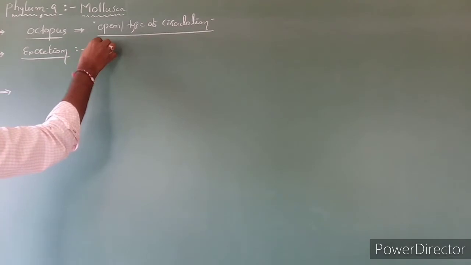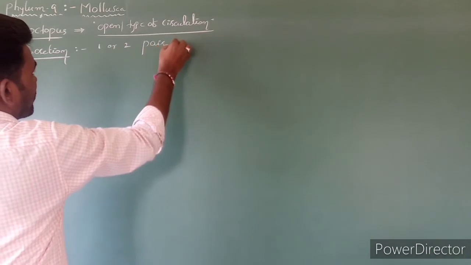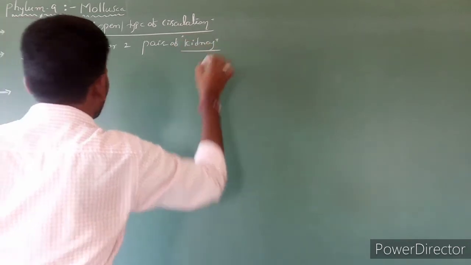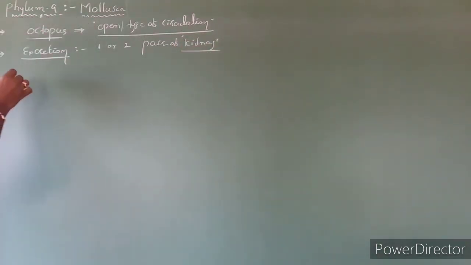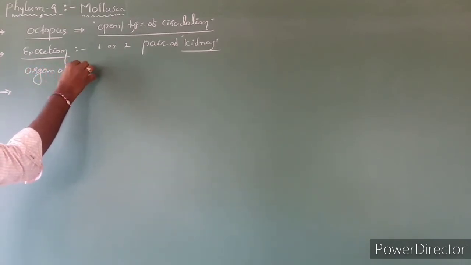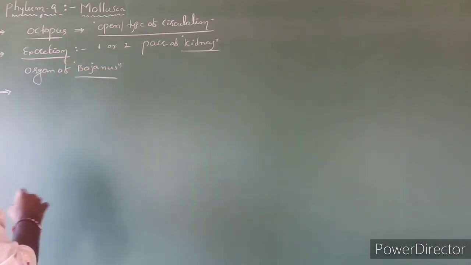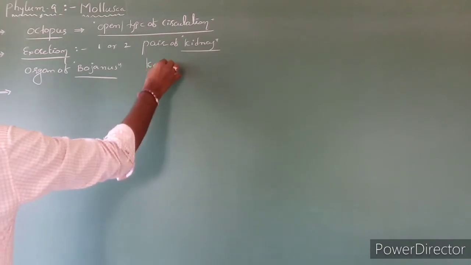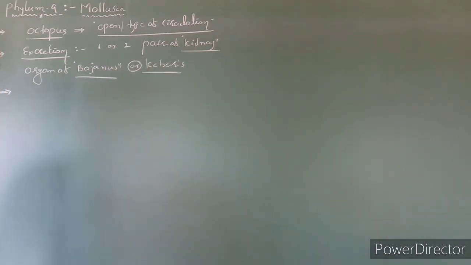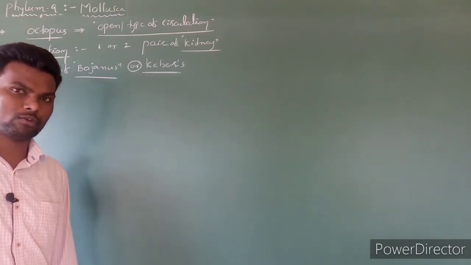In excretion, one or two pairs of kidneys are present, which are generally called the organ of Bojanus or the organ of Keber. Clear? Excretion is done with the help of one or two pairs of kidneys.